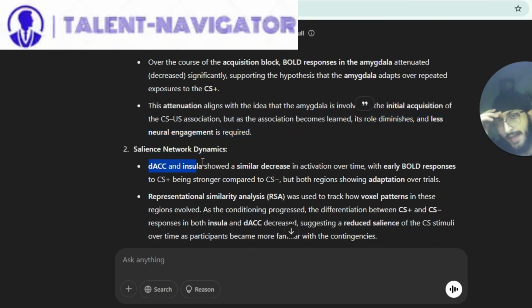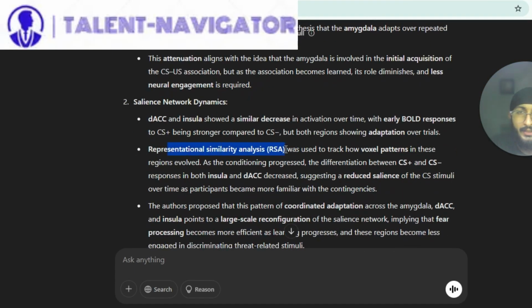Salience network dynamics. The dACC and insula showed a similar decrease in activation over time, with early BOLD responses to CS+ being stronger compared to CS-, but both regions showing adaptation over trials. Representational similarity analysis (RSA) was used to track how voxel patterns in these regions evolved. As the conditioning progressed, the differentiation between CS+ and CS- responses in both insula and dACC decreased, suggesting a reduced salience of the CS stimuli over time as participants became more familiar with the contingencies.